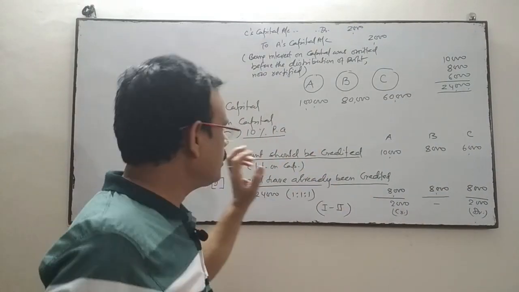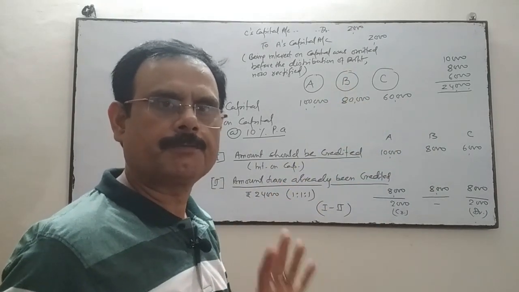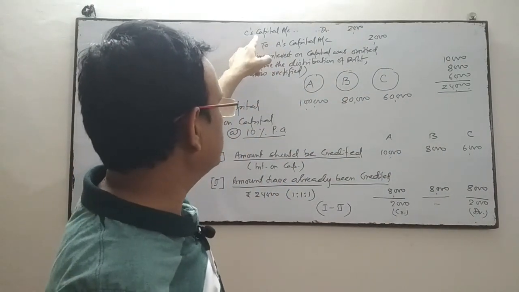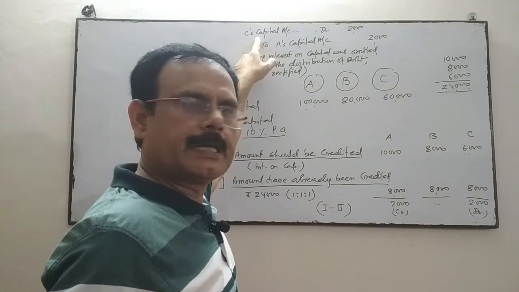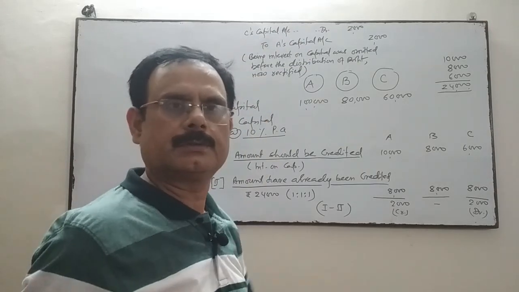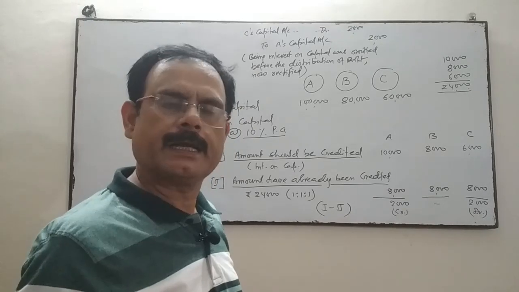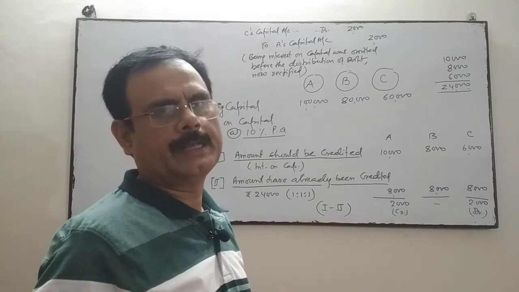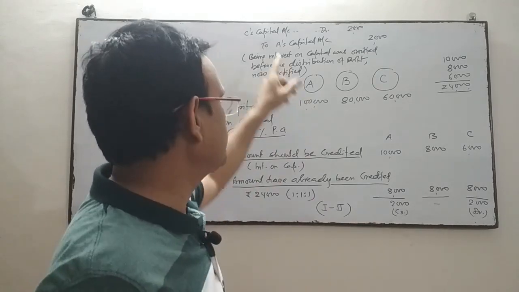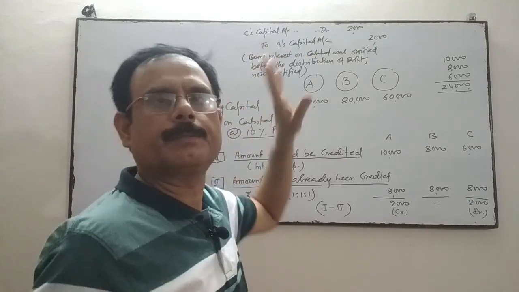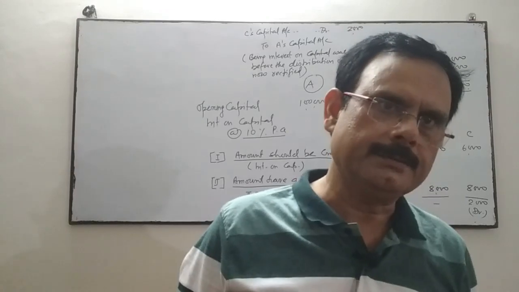And if the capitals of the partners are fixed, then the treatment will be done through the current account instead of the capital account: C's current account debit to A's current account. And if the question is silent, then we will assume that the capitals of the partners are fluctuating, and the entry will be C's capital account debit to A's capital account. This is called past adjustment. Is it clear? Okay.